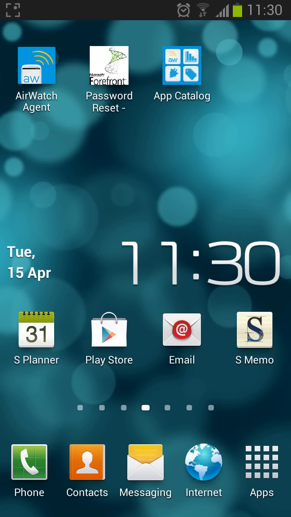So go back to the home screen. You'll have the Airwatch agent. You'll see the password reset icon up the top there for resetting your password. Once you've registered, you need to register first. And then the app catalogue where there's some other applications like Link and the secure browser. And that's it. Thank you very much.